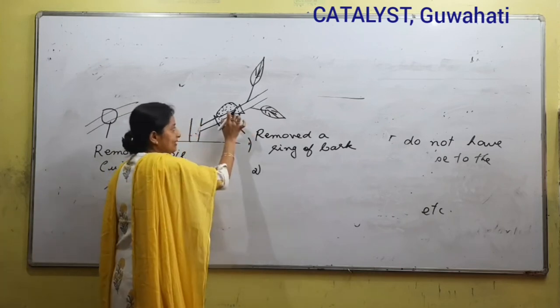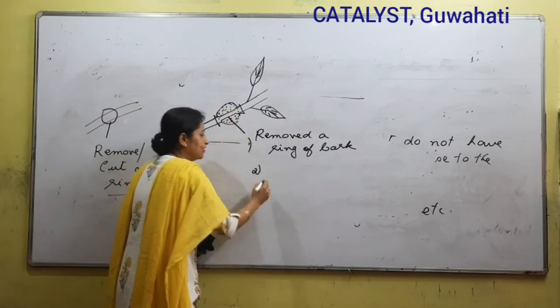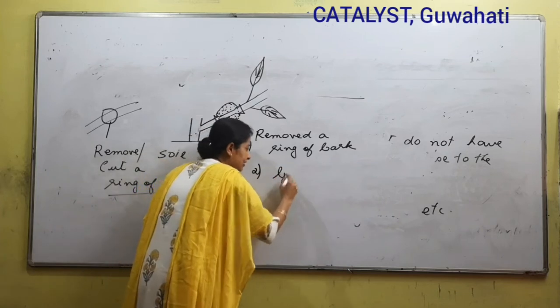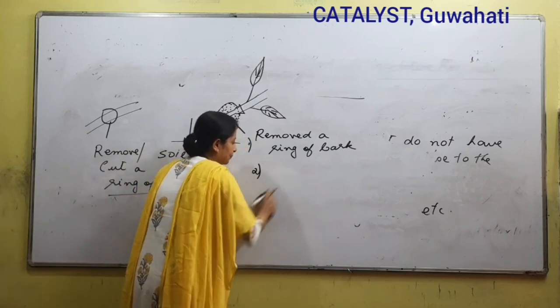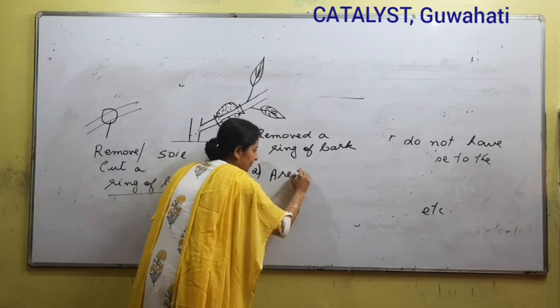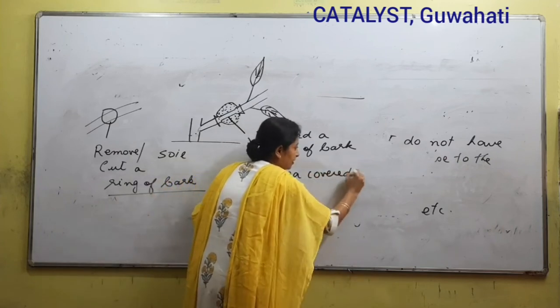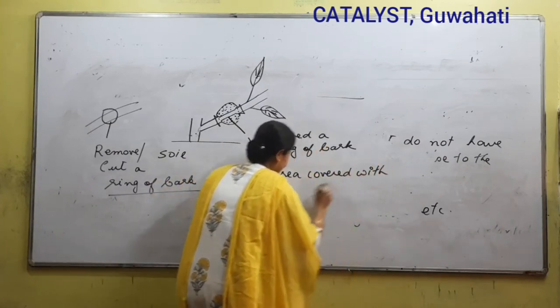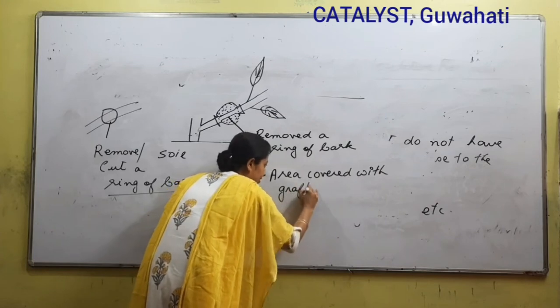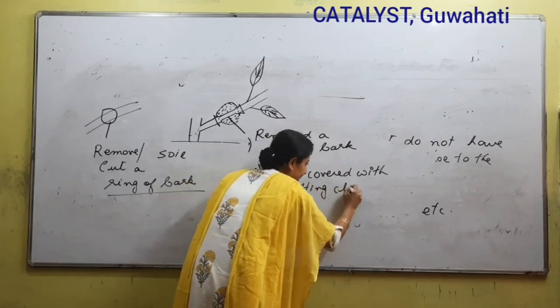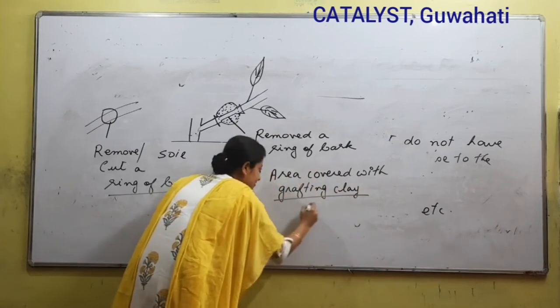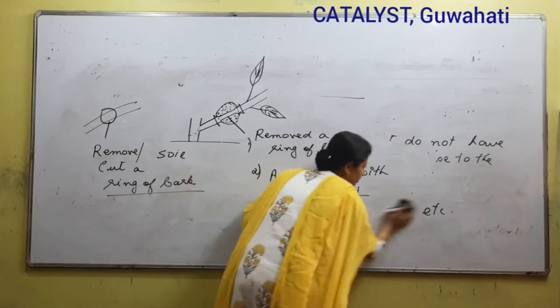Second step is, this area is covered with grafting clay. Now, what does grafting clay consist of?